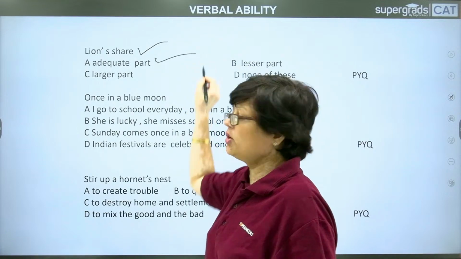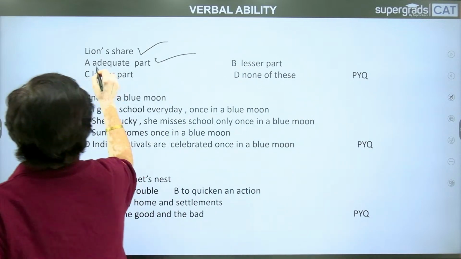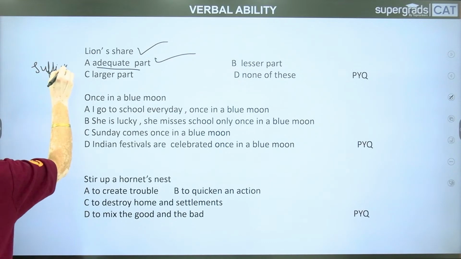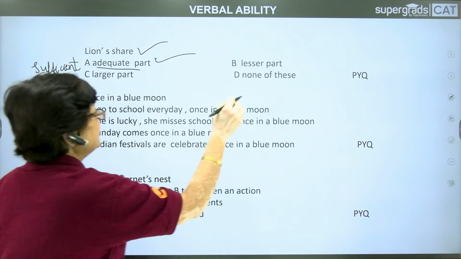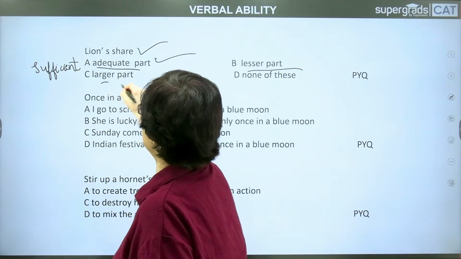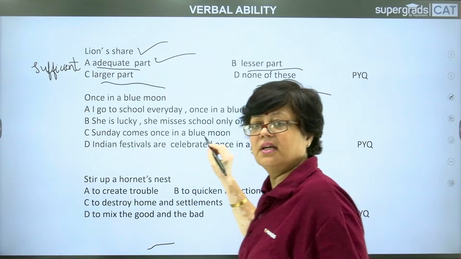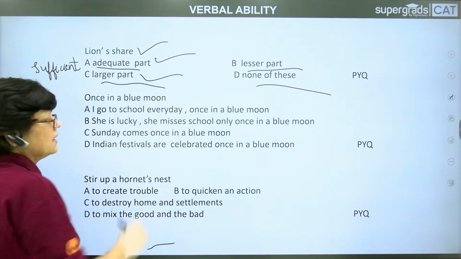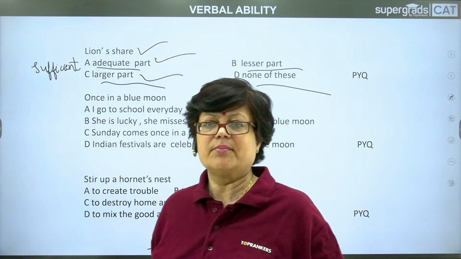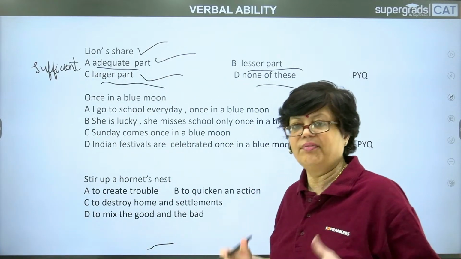Is it an adequate part? Adequate means sufficient, enough. Is it sufficient? Look at option B. Is it a lesser part, or is it a larger part, or is it none of these? The answer is larger part. Lion's share is the larger part of any share, of any bounty, of any gift.